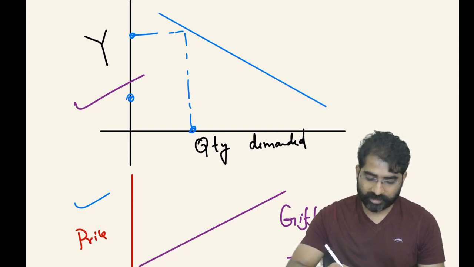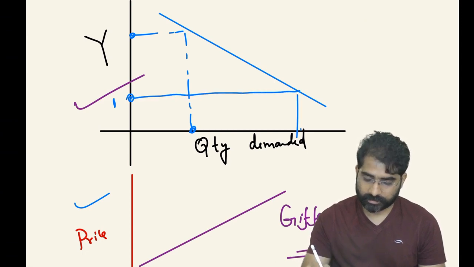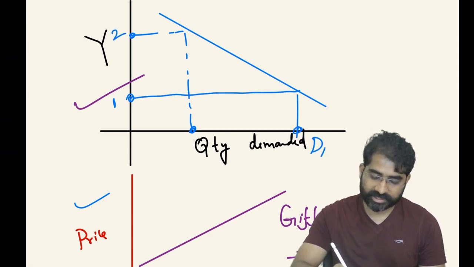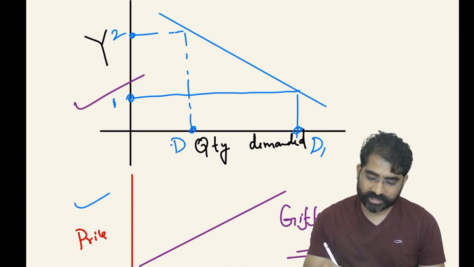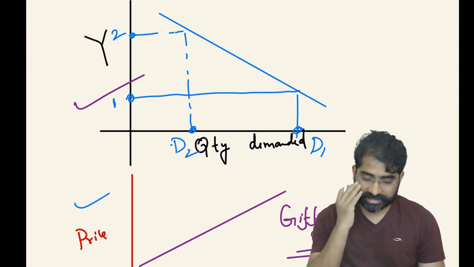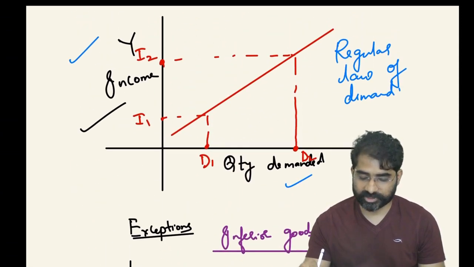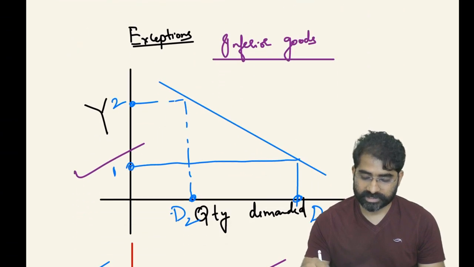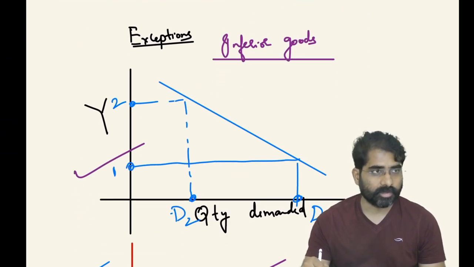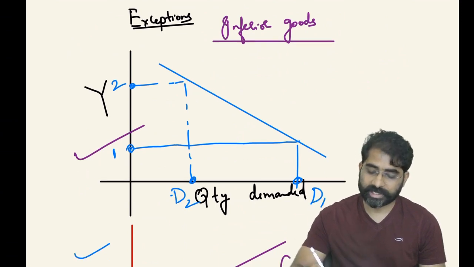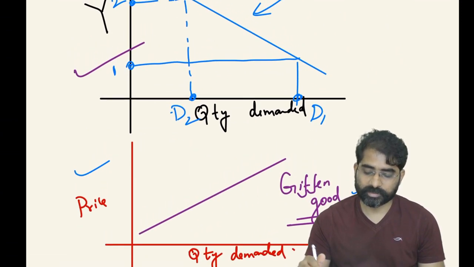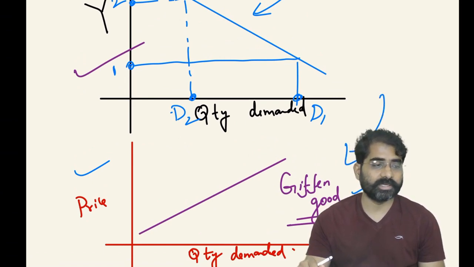When my income was at 1, demand was D1, but as my income increased from 1 to 2, demand decreased from D1 to D2. This is the regular income graph, and this is the exception to the regular law of demand. This is an example of an inferior good. One subset of inferior goods is the Giffen good, or the Giffen's paradox.